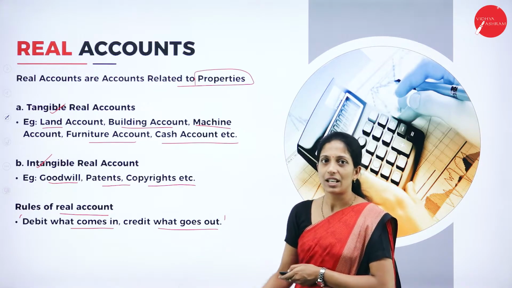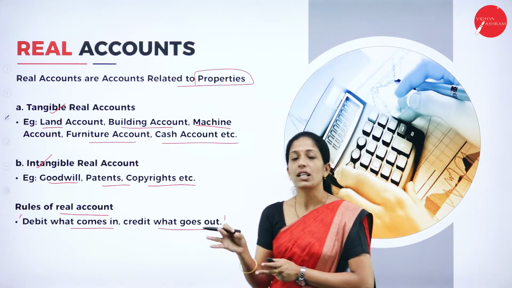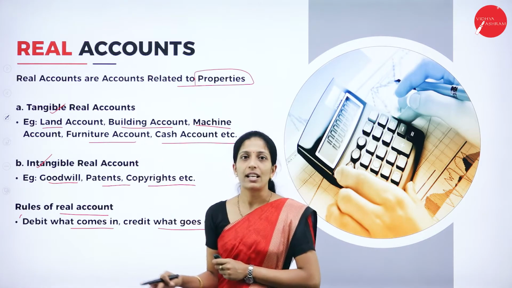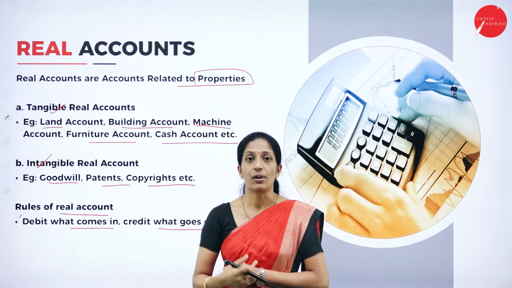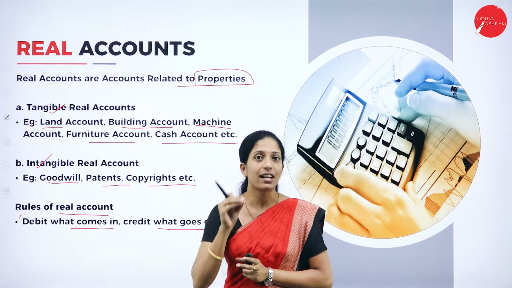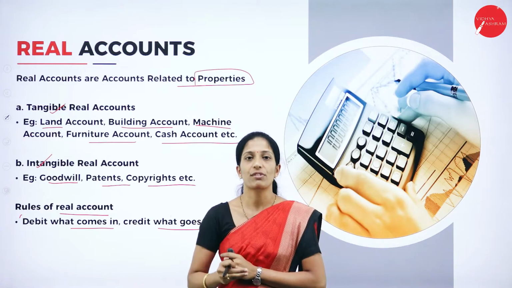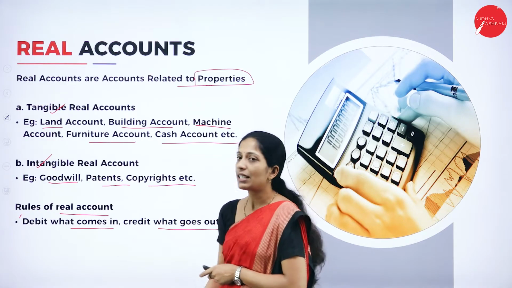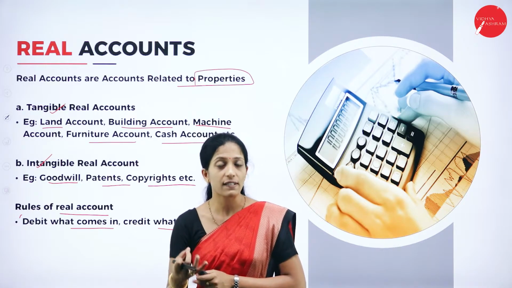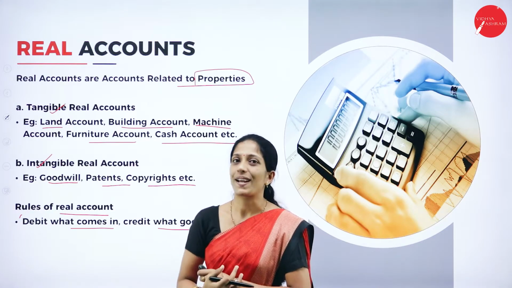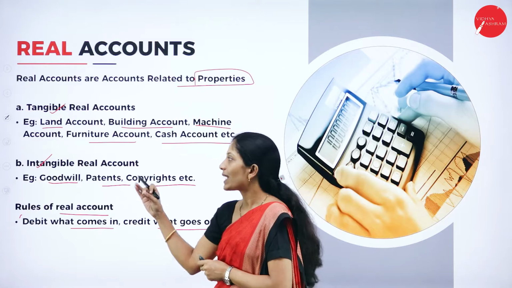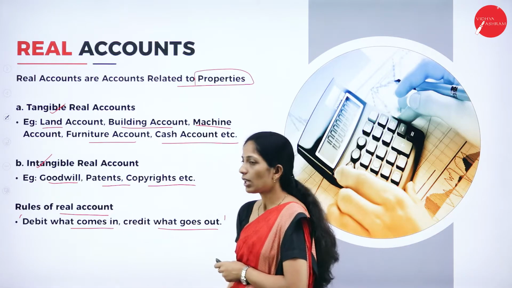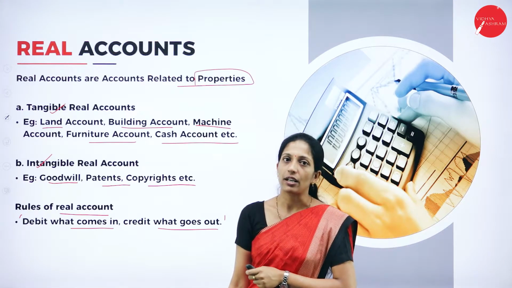Okay, so hope you are clear with real account. Remember, real account means what? It is the account related to properties, which has been divided into two types, tangible real account as well as intangible real account. Tangible real account means properties of the business which can be touched as well as seen. Intangible real account are also property which gives some value to the business, but we cannot touch or see. We can just feel that. That is known as intangible real account. Now, what is the golden rule of real account? It tells that debit what comes in, credit what goes out.